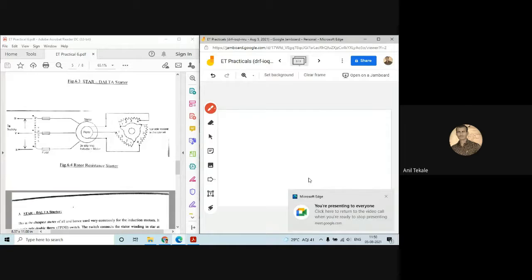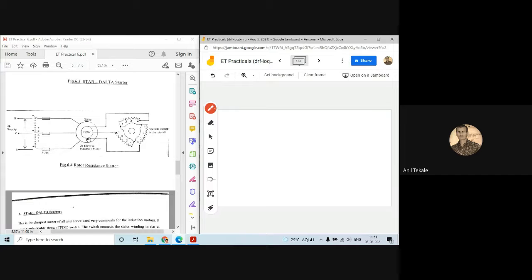with the rotor circuitry. Now here you can see this kind of rotor resistance starter can be applicable only for the slip ring induction motor. There is a type of induction motor which is the slip ring induction motor. This is again a very rare type of starter which is used in industry. The most preferable starters used in industries are the auto transformer starter and the star delta starter.